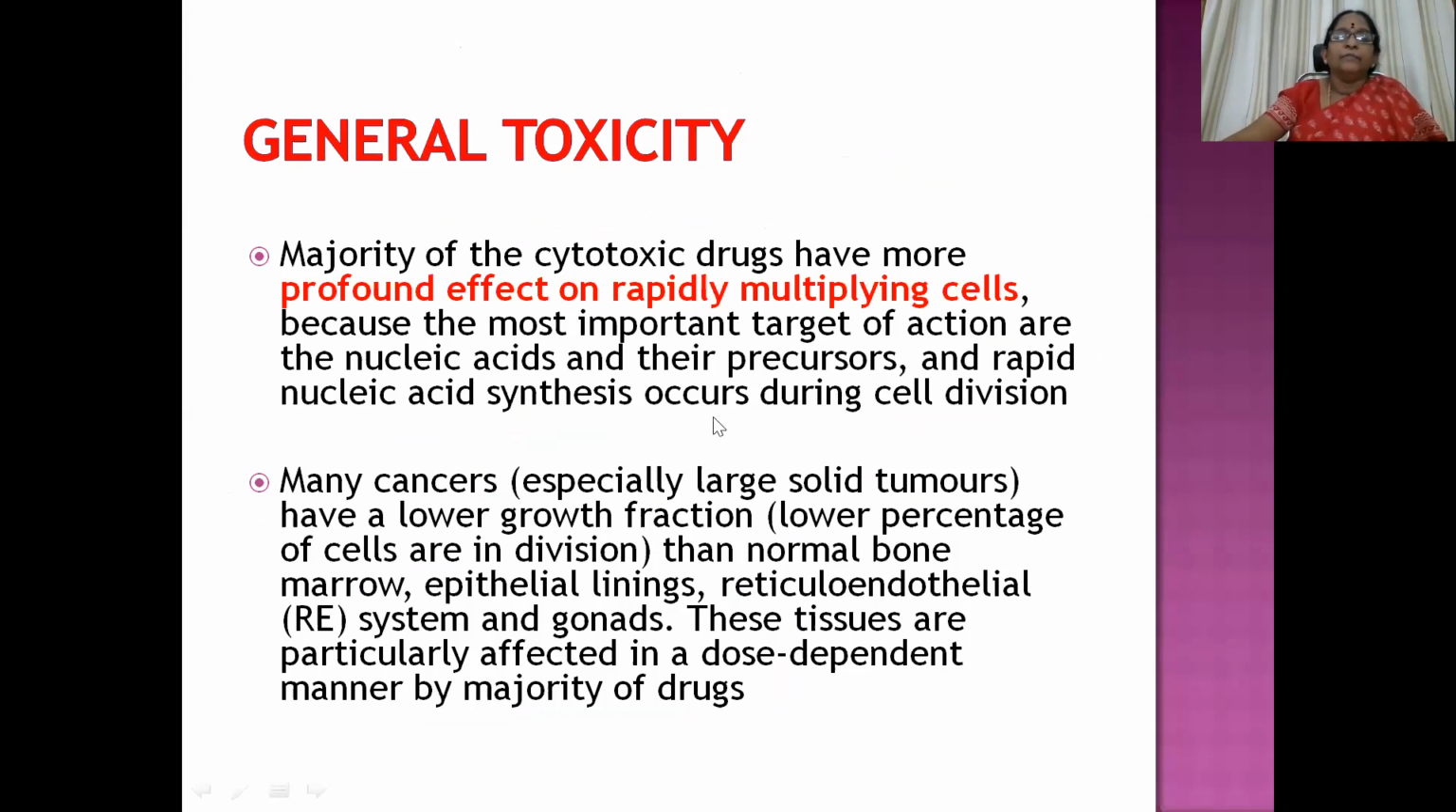Okay. Then many cancers, especially large solid tumors, have a lower growth fraction than normal bone marrow and epithelial cells, the reticuloendothelial system and gonads. So these cancers which have a lower growth fraction will be a little bit spared, compared to the normal cells which have a high growth fraction. These tissues are particularly affected in a dose-dependent manner by the majority of the drugs. That's what we have to think about for such cancers.